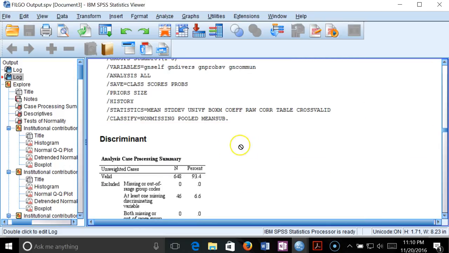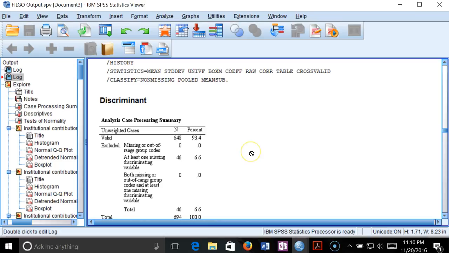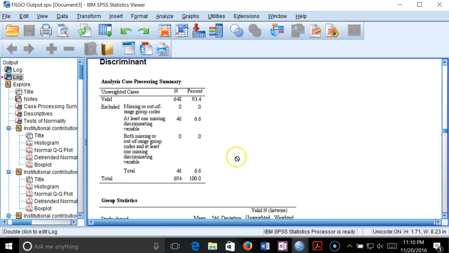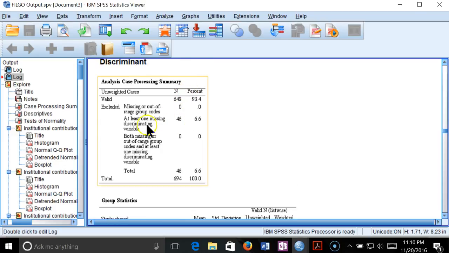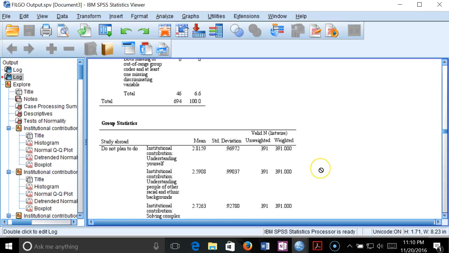Okay, here's where we ran the discriminant test. And I will admit this is getting a bit beyond my skill set here, so I'm going to hang on and do the best I can with this part. We kicked out 46 cases because they were missing at least one of the variables. That's okay. We still got plenty to look at with 648.